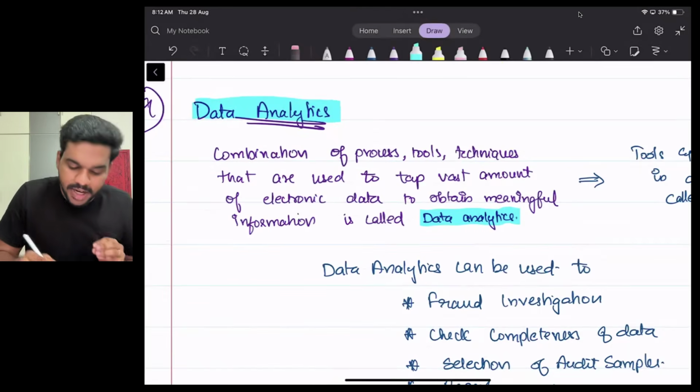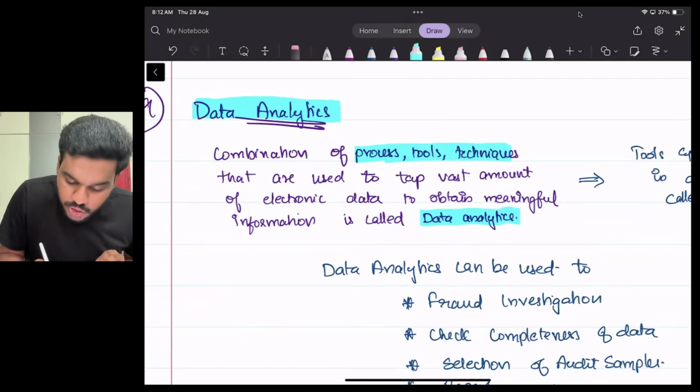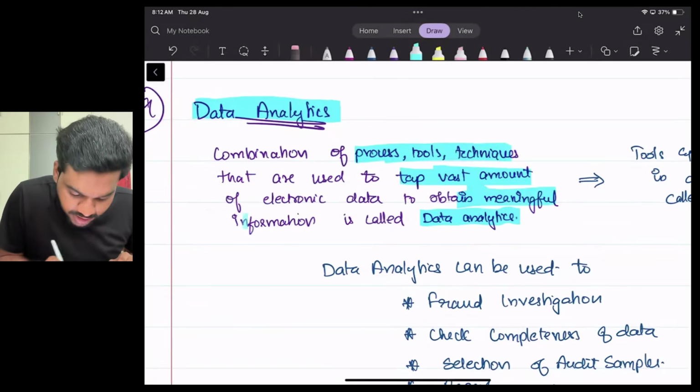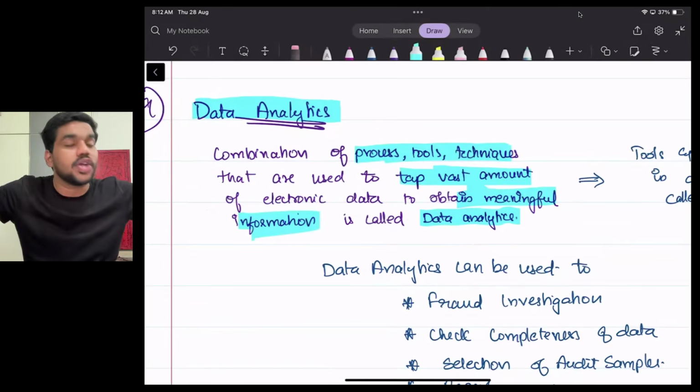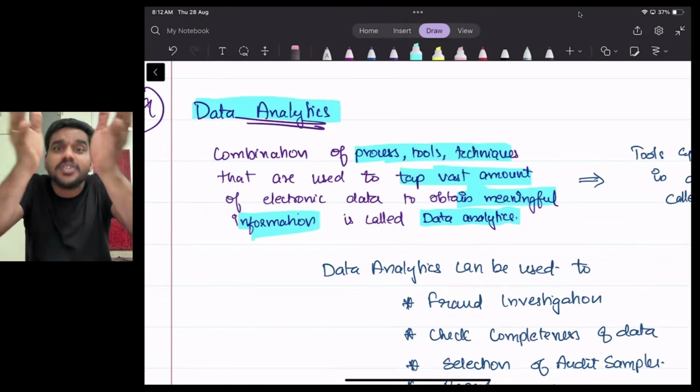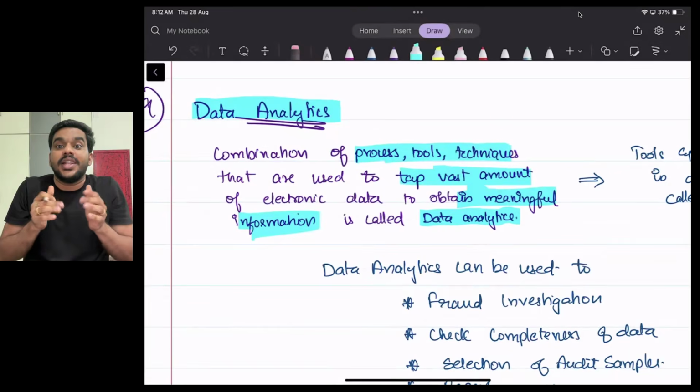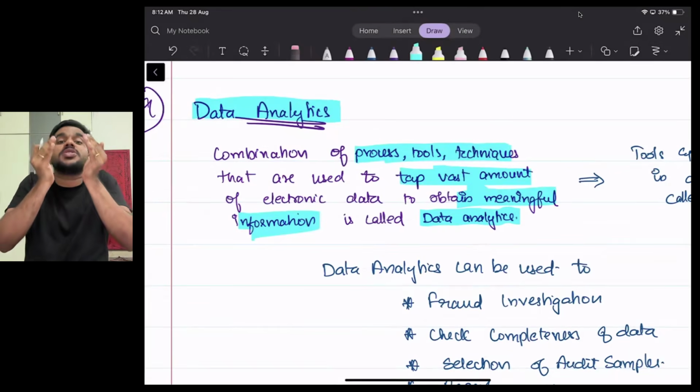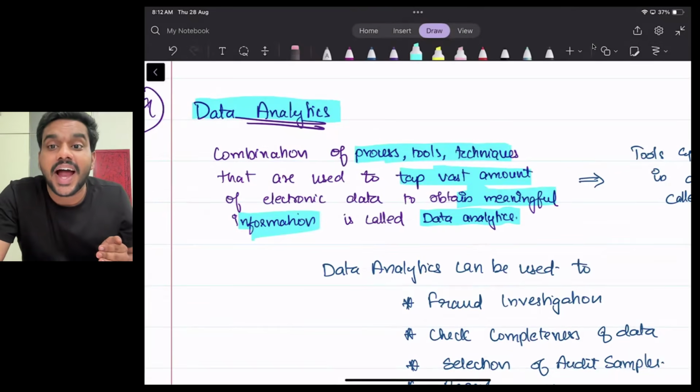Data analytics means it's a combination of process, tools, and techniques which is used to tap vast amount of data to obtain meaningful information. From a large amount of data, you want to obtain only those data which you require. Okay. This process of taking only those information which you require is called what? Data analytics.